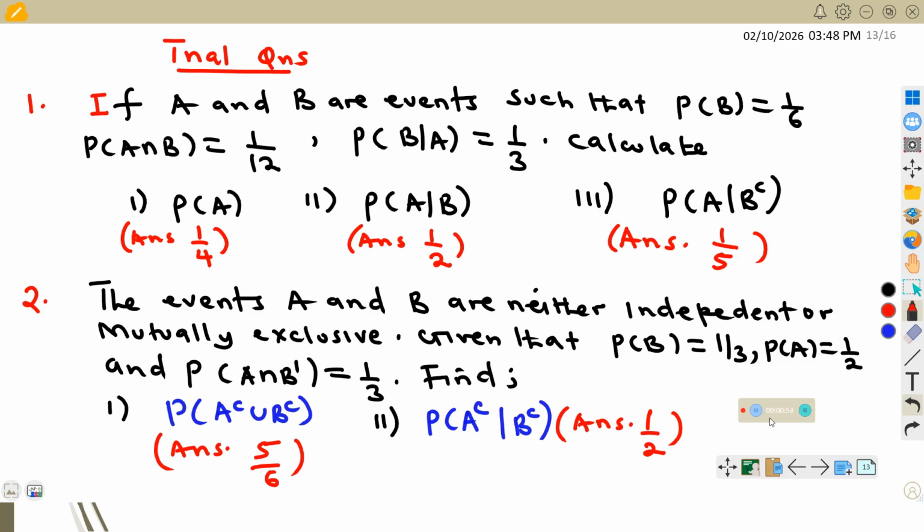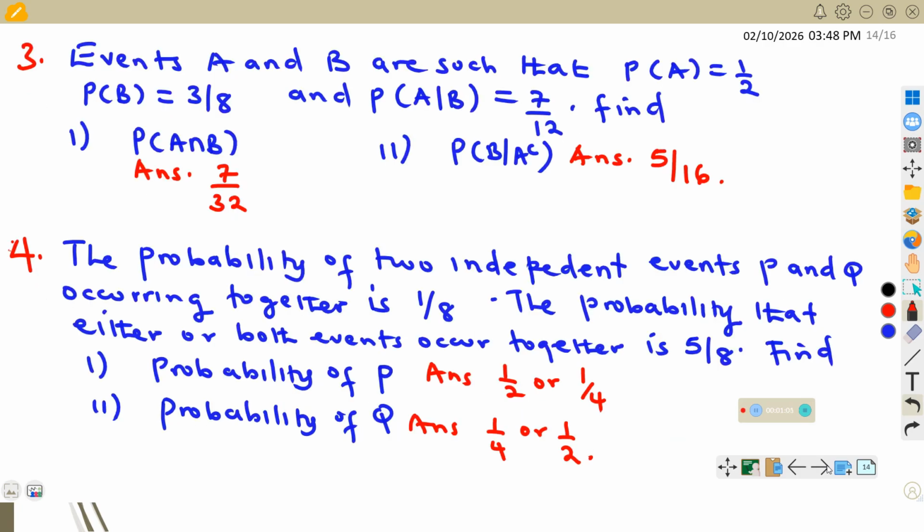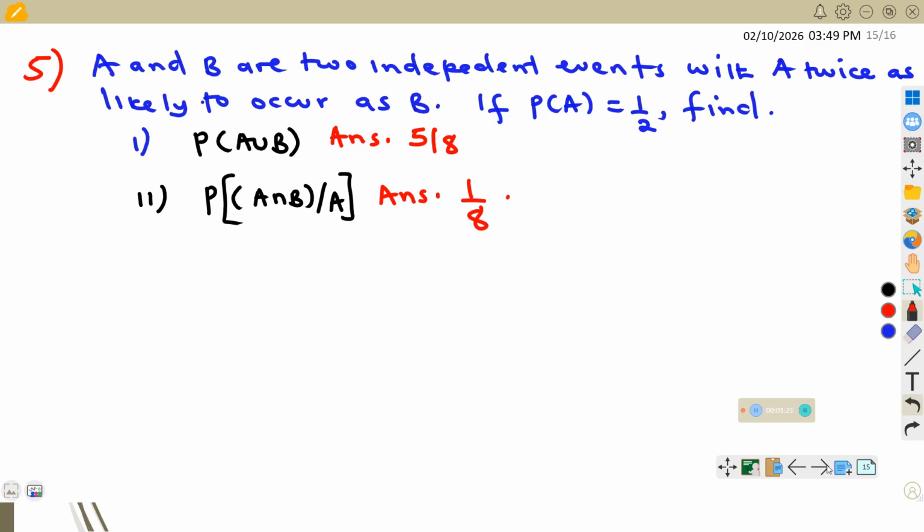So here we have question 1 and 2, and I hope you have put that one down. Then we come to question 3 and 4. Try to work them out, follow the same procedures as we have done, and see if you are able to come up with the answers. So this is 3 and 4. And lastly, this is question 5. In our next videos, I will be coming up with some other questions that you will need to try out. Make sure you try as many questions as possible. Don't leave any of the questions unanswered.